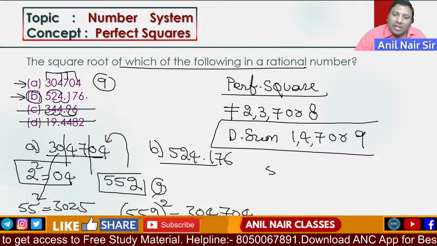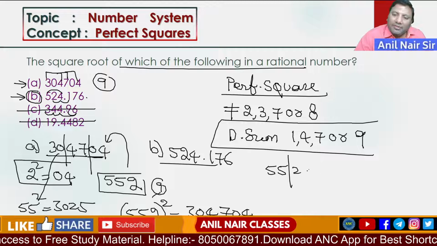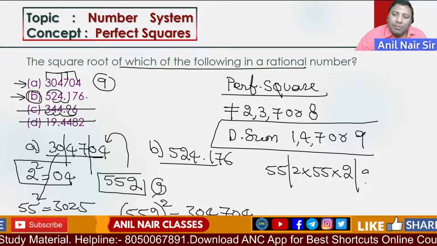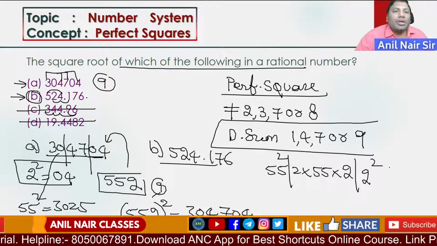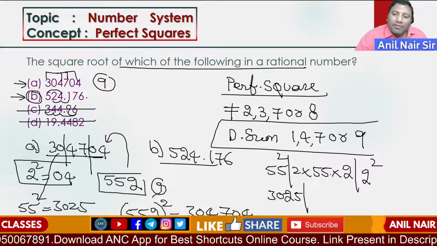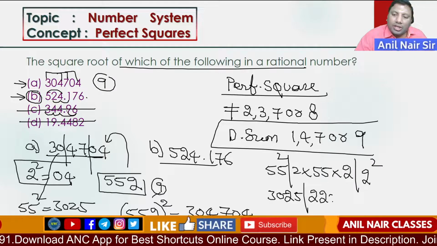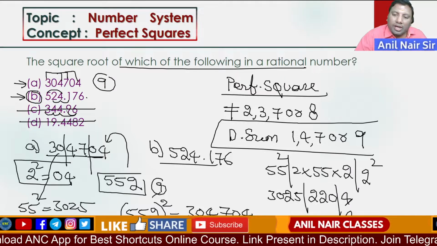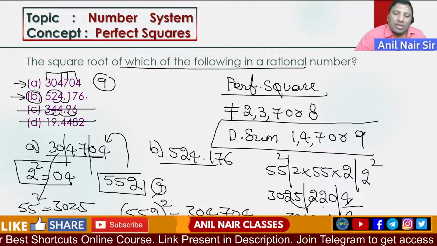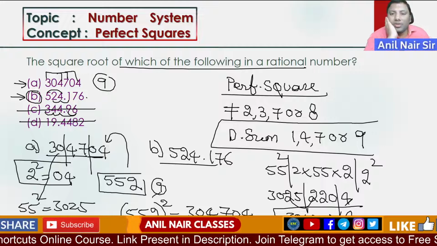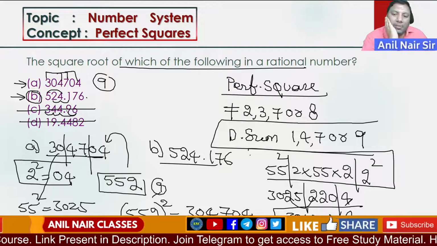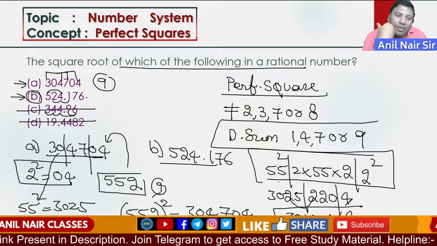552 square, find it out. It will be (55 plus 2) whole square: A square, 2AB and B square. Are you all with me? A square, 2AB and B square. 55 square is 3025. 55 times 4 is 220. 2 square is 4. Write 4, 022, giving 304704. How do we do the square of a number? By using (a plus b) whole square: a square, 2ab and b square.